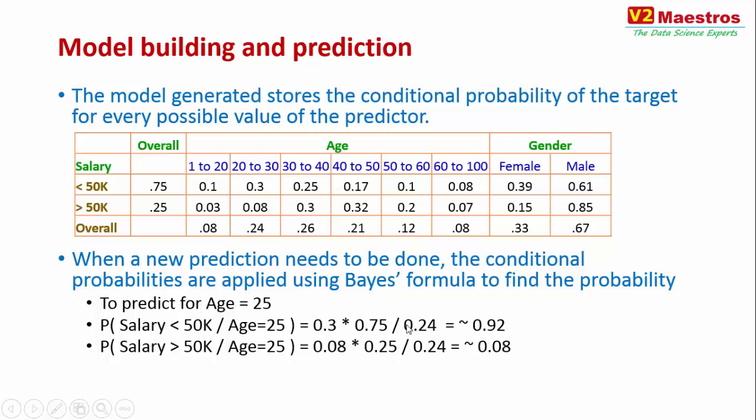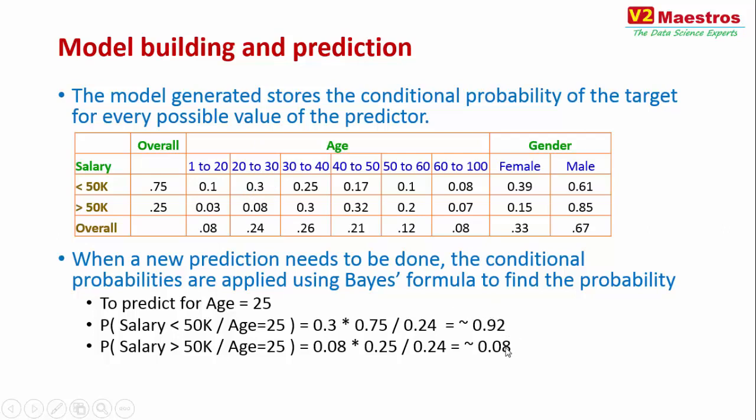So what am I putting in the formula? I'm putting the overall probability that somebody's salary is less than 50k divided by the overall probability that somebody's age is 25. I'm just borrowing them from 0.75 here and 0.24 here, multiplied by the joint probability that somebody's salary is less than 50k and age equal to 25, which is borrowed from this particular cell, and I just compute the value.